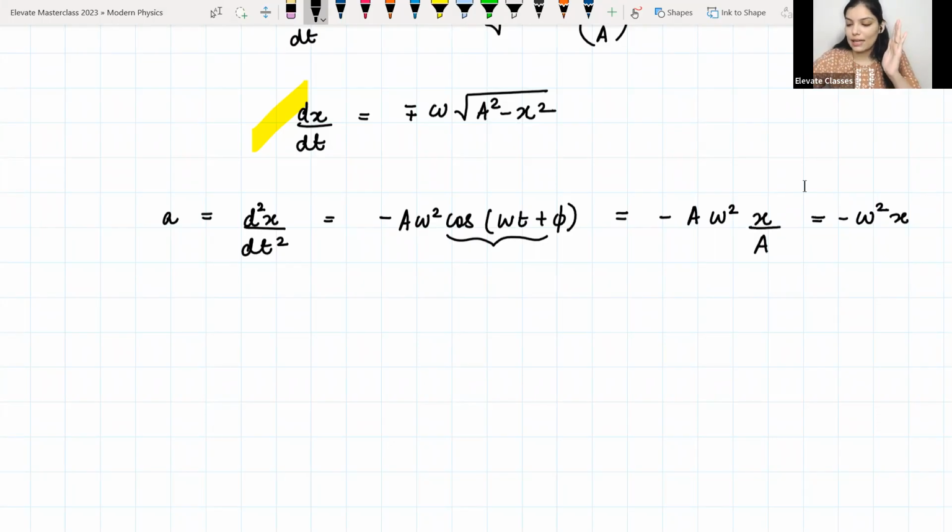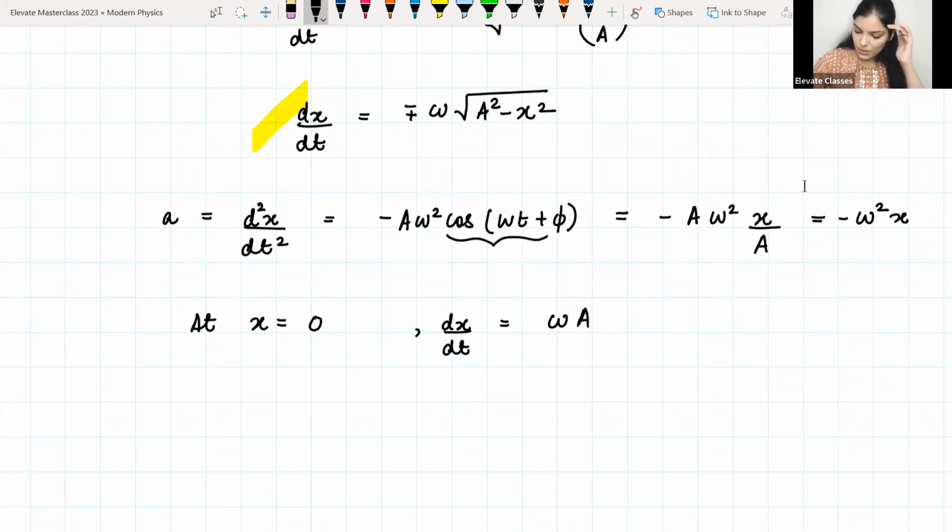So at extremes, मतलब जब x is equal to a, when the spring is stretched to its maximum position, your acceleration is actually going to be maximum. और जब हम origin पे होंगे, when x is equal to 0, equilibrium position पे होंगे, at that place your acceleration is actually 0. वहाँ पर velocity maximum होगा. तो जब हम origin पर होंगे, velocity at x is equal to 0 क्या होगा?